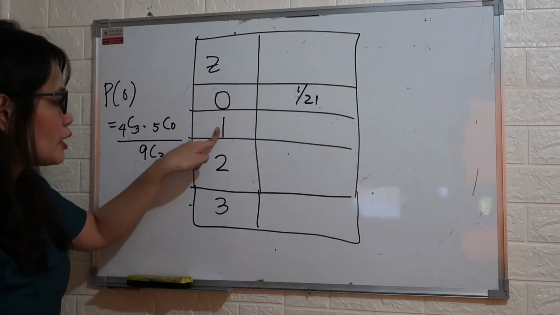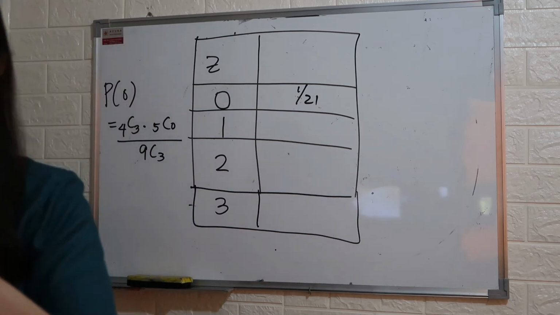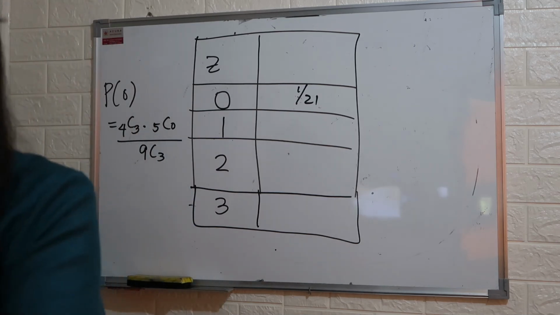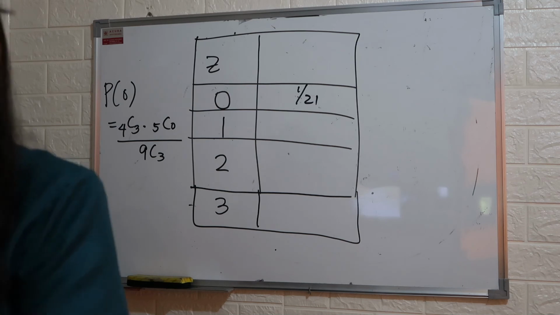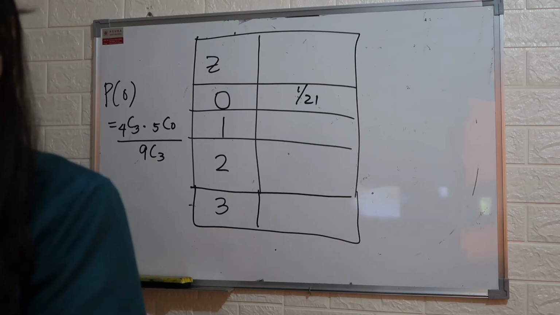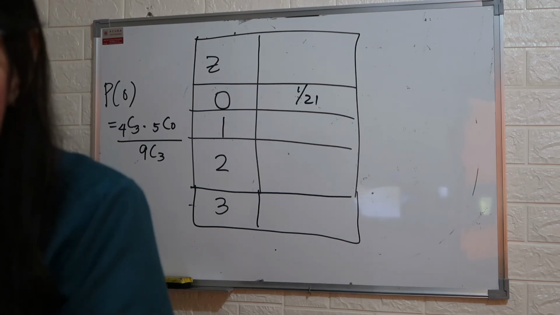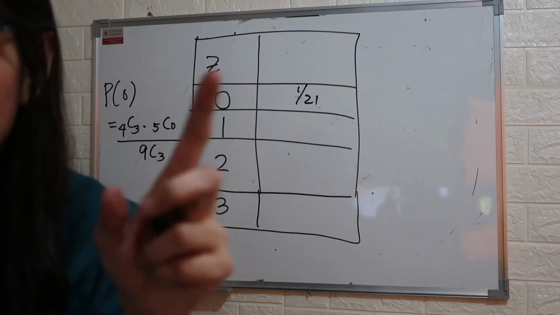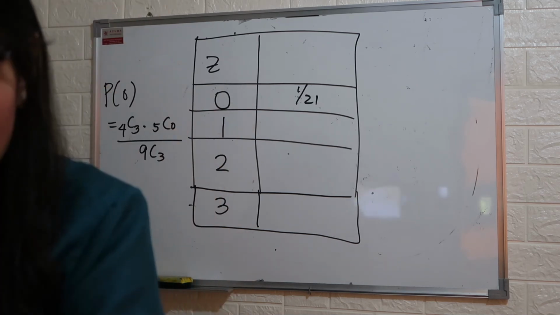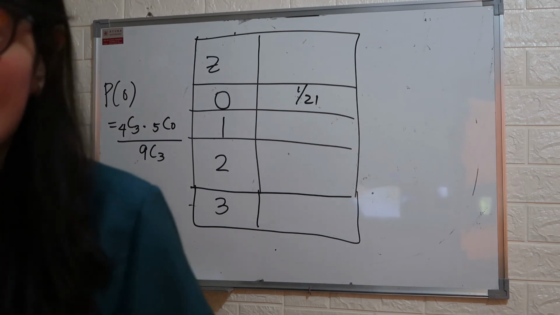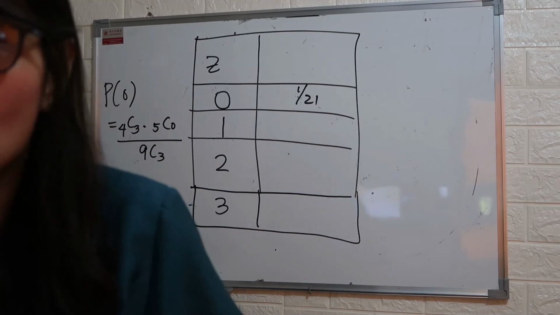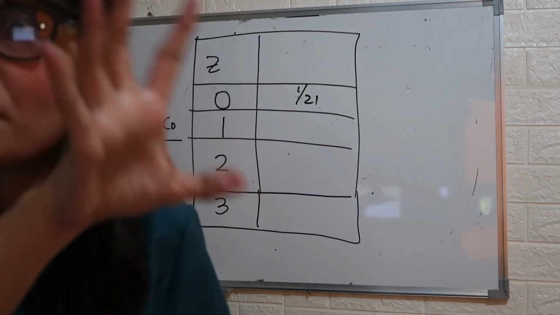Next, if the value is 1, meaning if you pick 3 marbles, there is only 1 blue and the rest are red. So how do we get the probability? 5 taken 1. Why is it 5 taken 1? Because the 1 blue marble came from 5, because we have 5 blues.